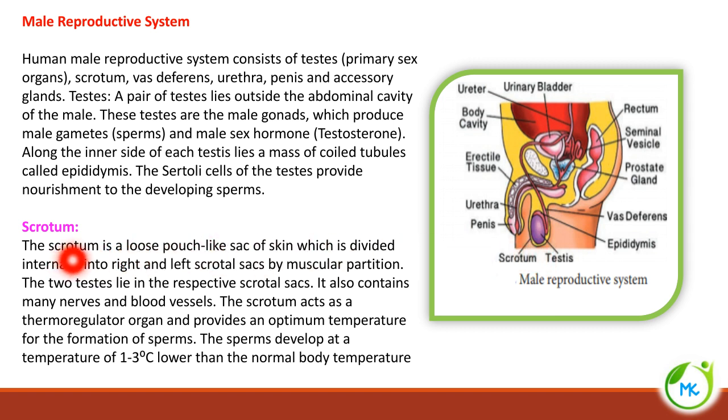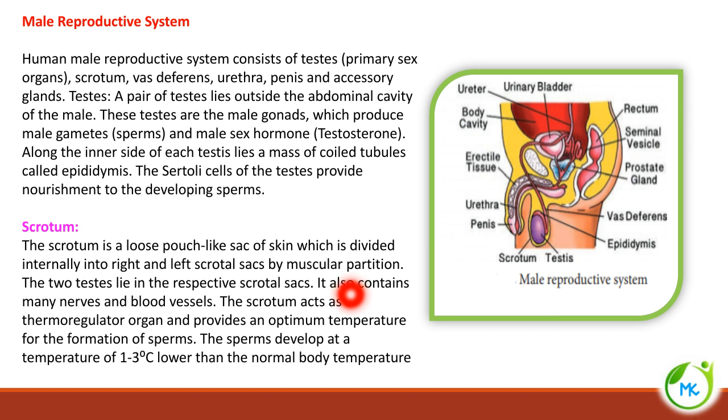Next is the scrotum. So what is the scrotum? It is a loose pouch-like sac of skin. The scrotum is divided internally into right and left scrotal sacs by a muscular partition. Partition means division. The two testes lie in the respective scrotal sacs. That is, in the right scrotal sac you have one testis, and in the left scrotal sac you have one testis.